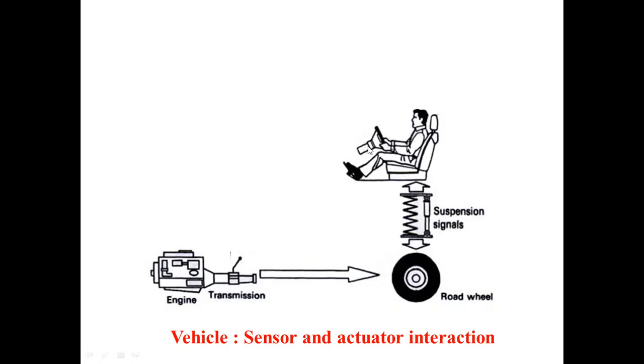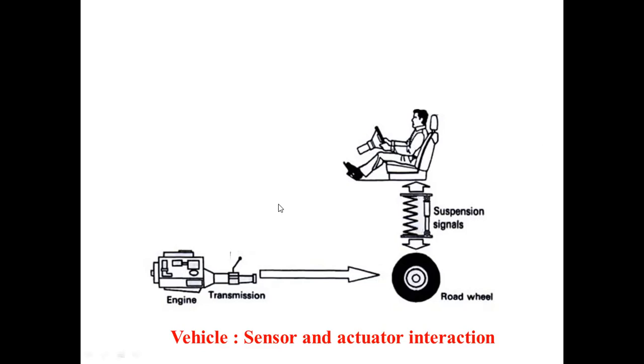Now this steering and other vehicle controls, that may be your accelerator, that may be your steering, that may be your brakes, isn't it? That may be your clutch operation. All these operations are going to be carried out by this driver. So the driver here is a human one. And as we have seen earlier,